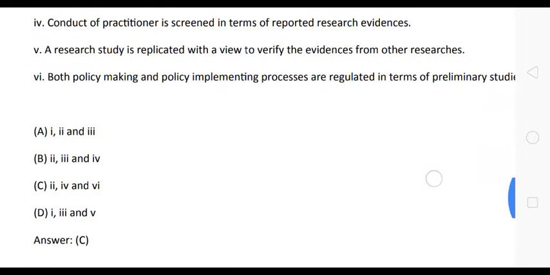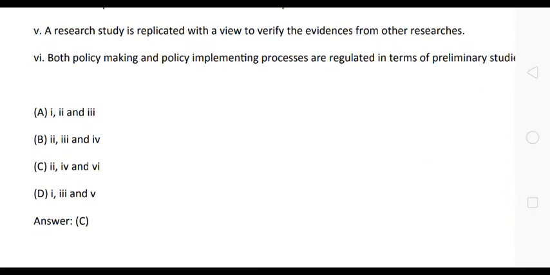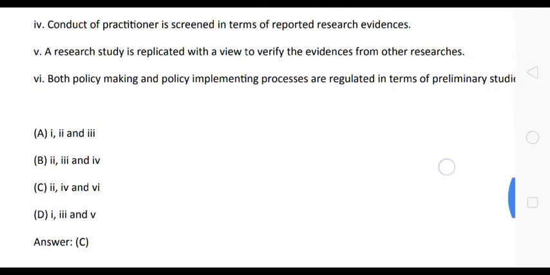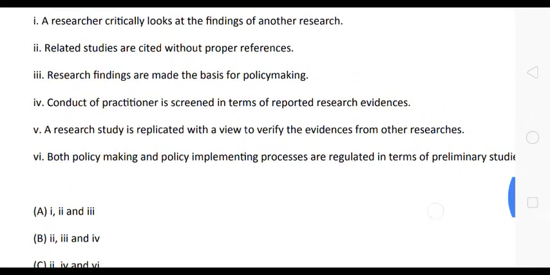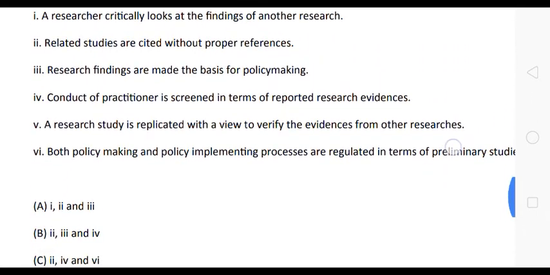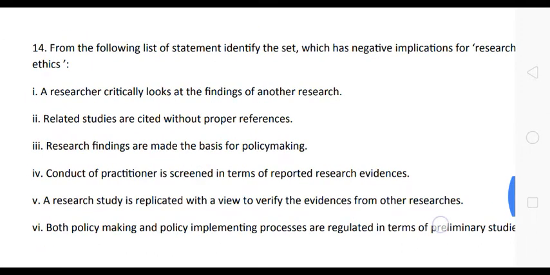Here the correct answer is option C. 2, 4 and 6 statements are the correct answer. Okay, friends? 2, 4, 6. Related studies are cited without proper references. And statement 3: research findings are made the basis for policy making.